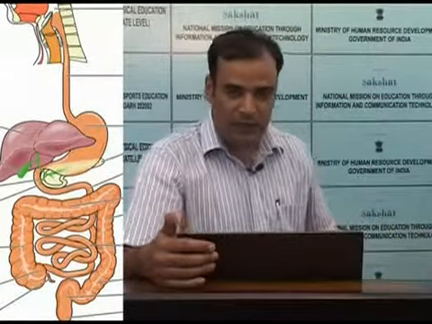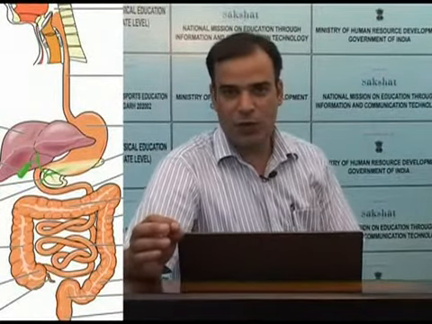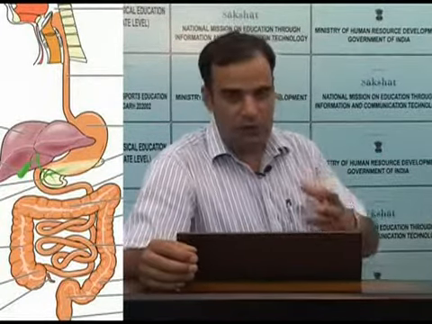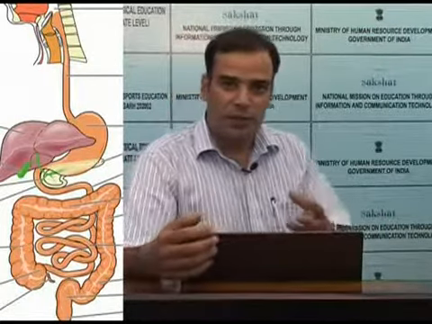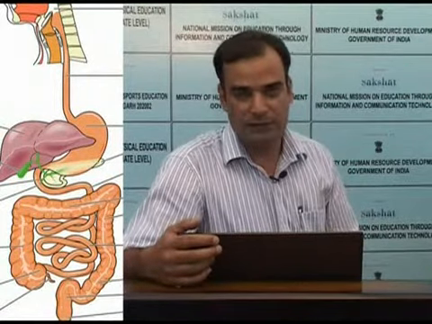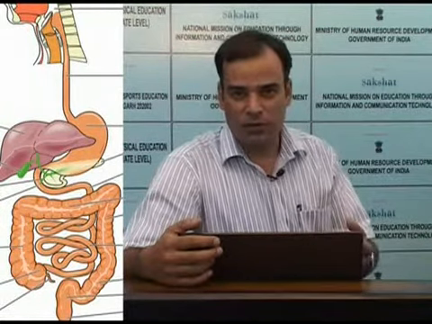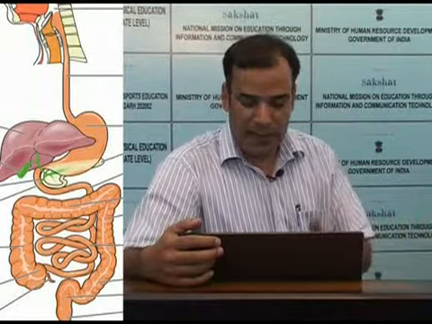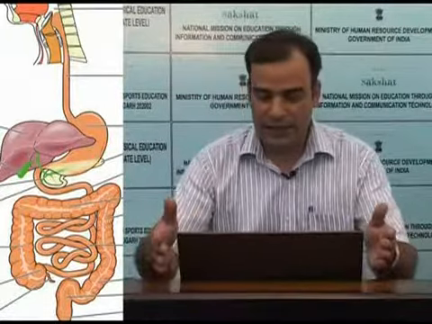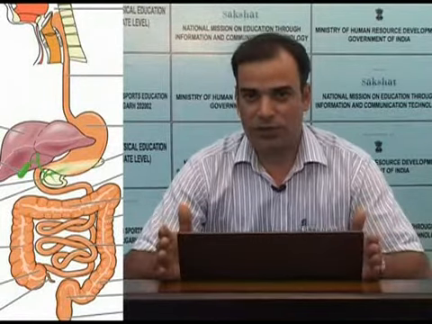The number of neurons in these plexuses is about 100 million, which is nearly equal to the number of neurons present in the whole spinal cord. From this you can judge the importance of this intrinsic nervous system regarding the functions of the GIT. In fact, GIT can function of its own without the external nervous supply by the help of its own nervous system called the enteric nervous system. And this enteric nervous system is composed of both myenteric plexus and submucosal plexus.